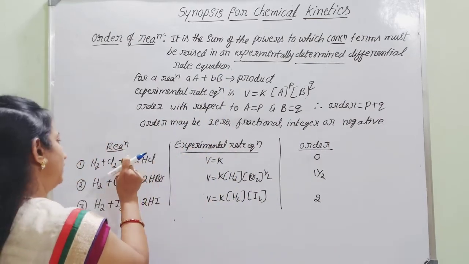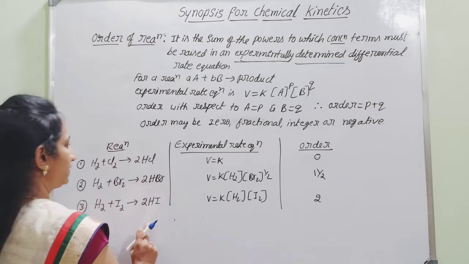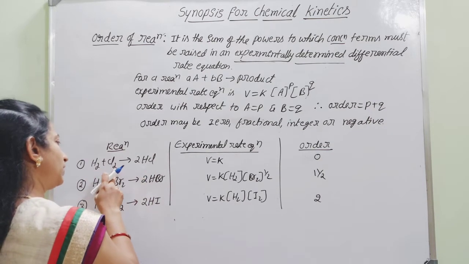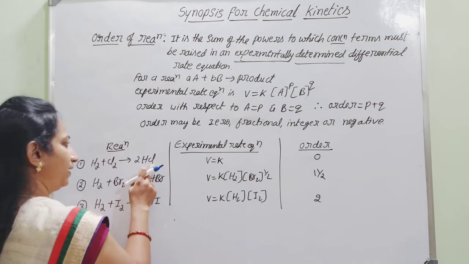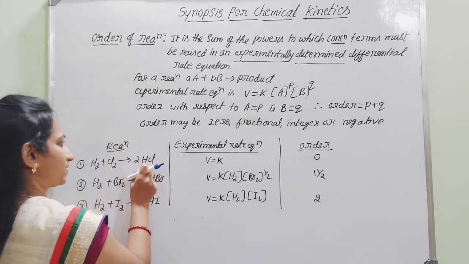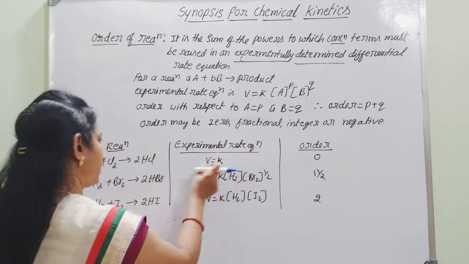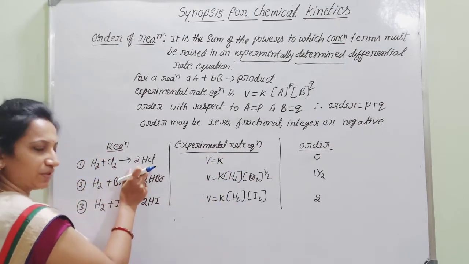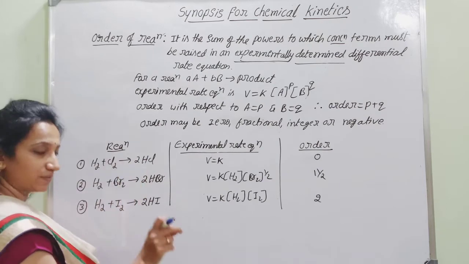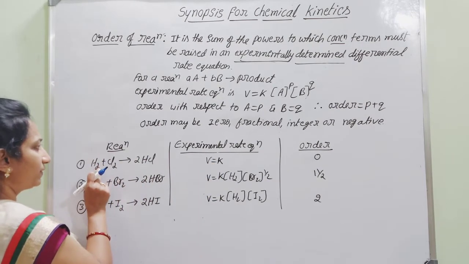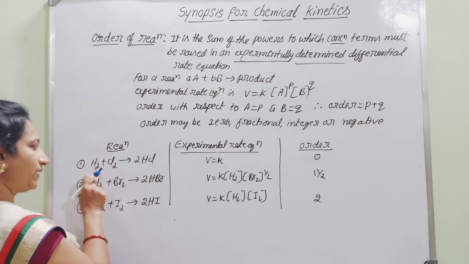So if you consider the examples, the very first example: hydrogen combines with chlorine to give HCl. Here, you can consider this experiment, according to that experimental rate equation. It is the ordinary expression we have written, but whatever we have found experimentally, the order with respect to hydrogen is found to be 0.